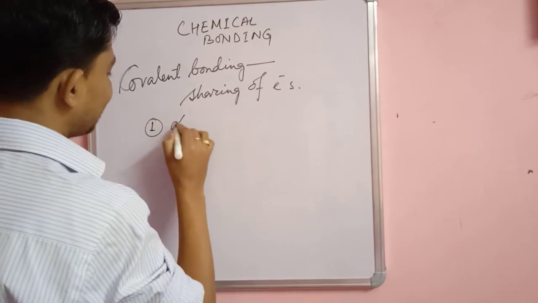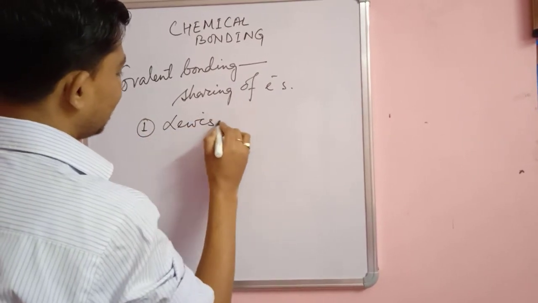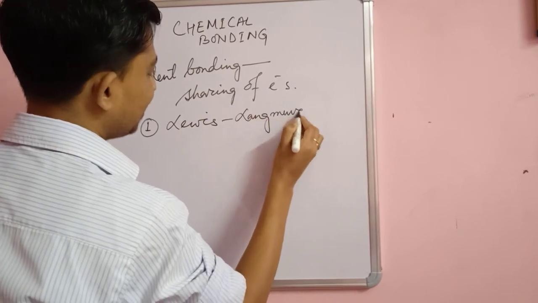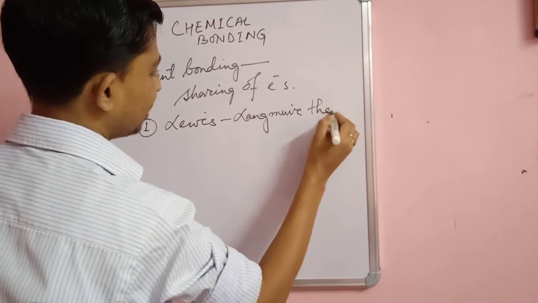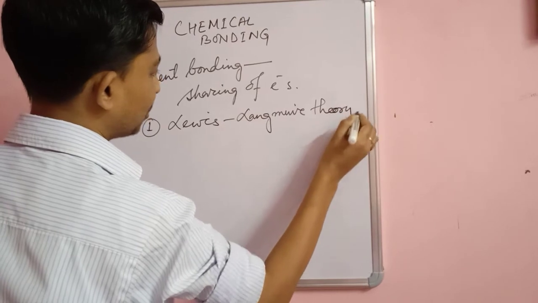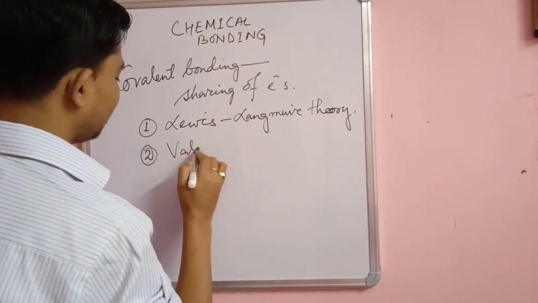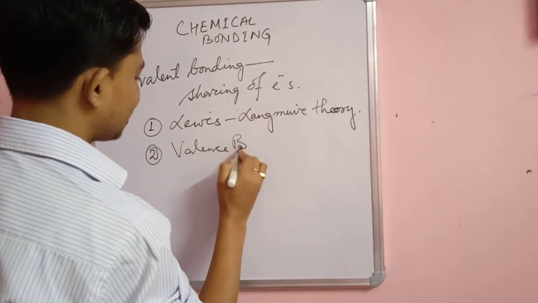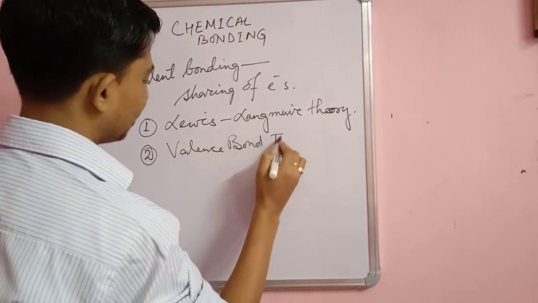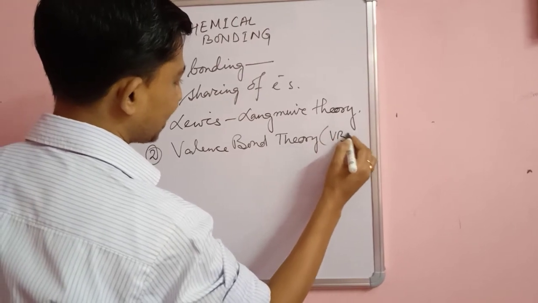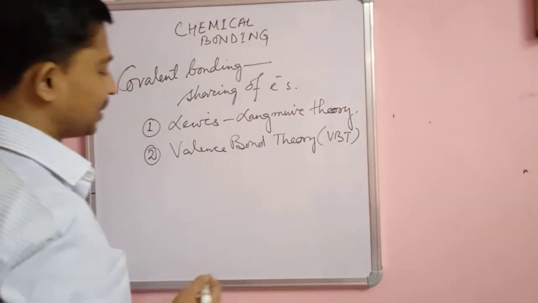Now this covalent bonding was explained by three theories. Number one is the Lewis-Langmuir theory, given by Lewis and Langmuir. Number two is valence bond theory, or VBT.